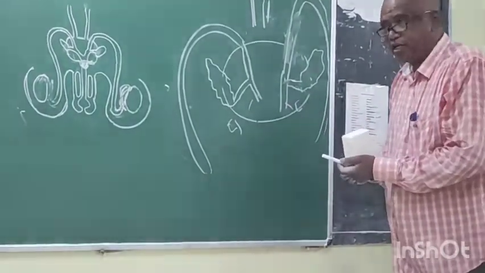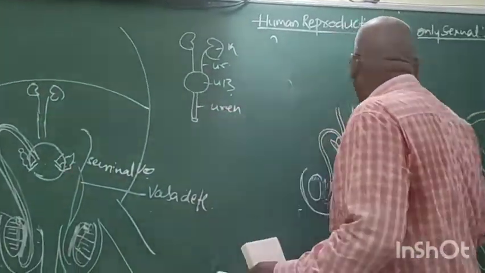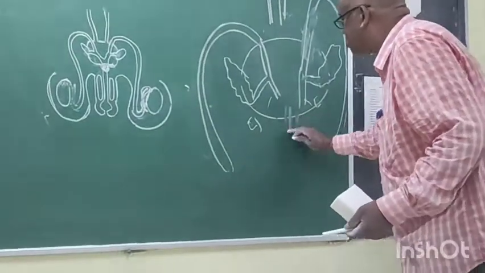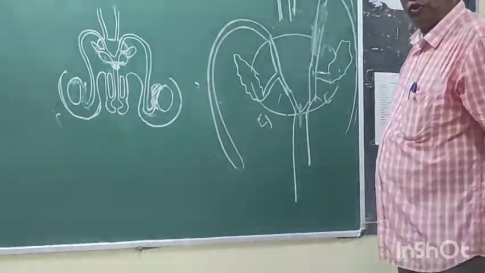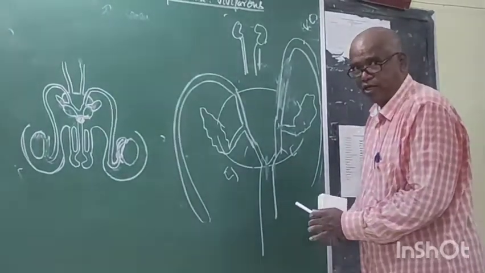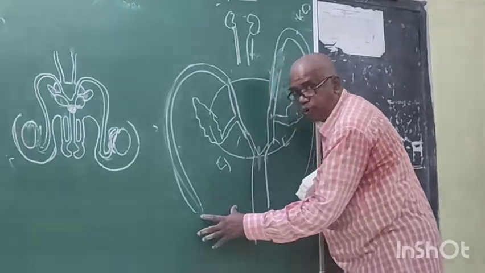This ejaculatory duct, now see, what is this? Urethra. This ejaculatory duct opens into the urethra.